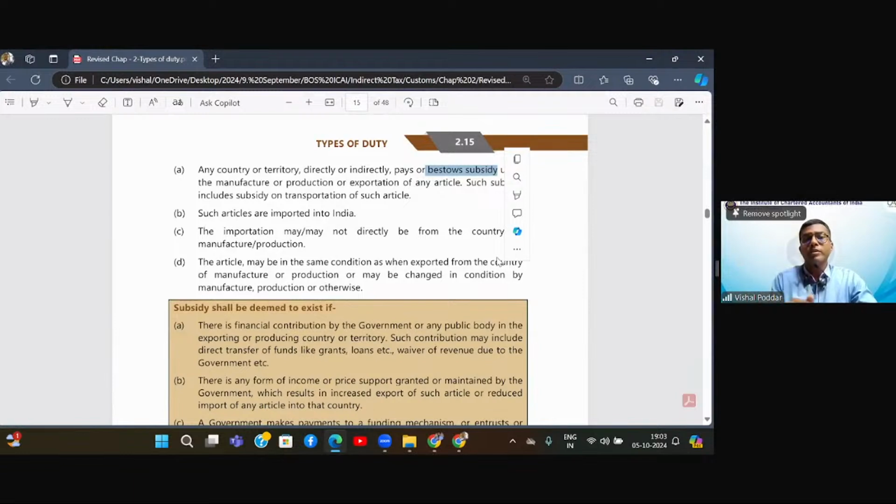We will be levying this duty on such subsidized articles. The question is how much? The duty under this section would be levied exactly equal to the amount of subsidy. So whatever is the amount of subsidy given in the parent country, the same amount we will add over here so that we will bring them at par.